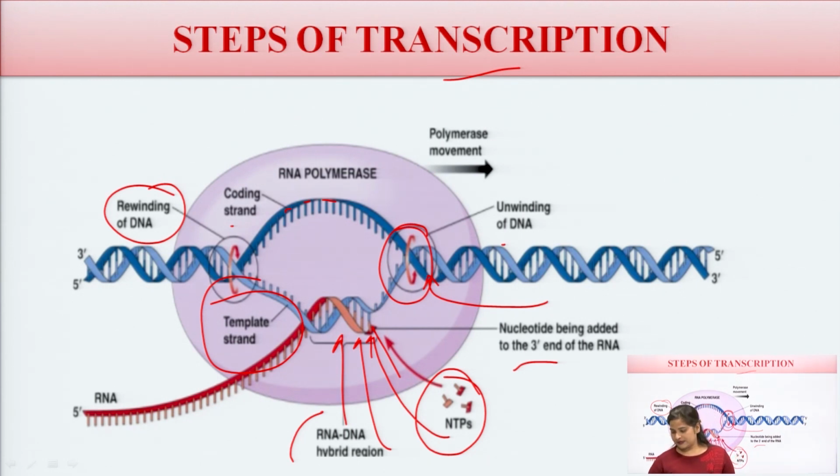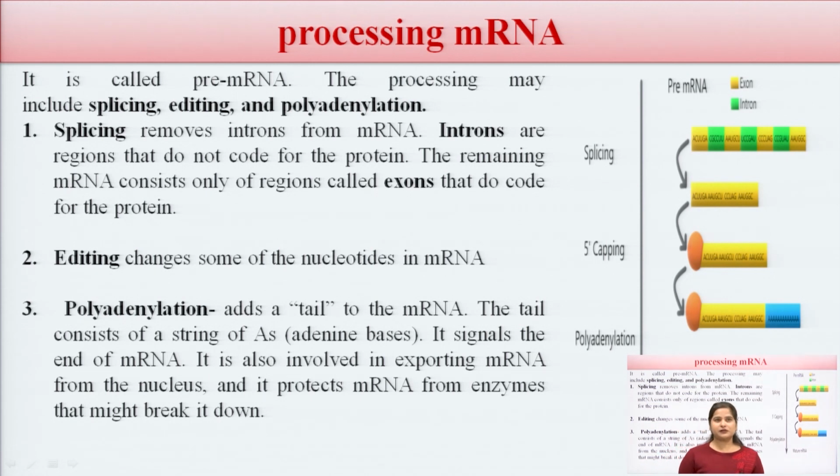Now next one, the processing of the mRNA. The transcript is called pre-mRNA, and the processing includes three steps: splicing, editing and polyadenylation.